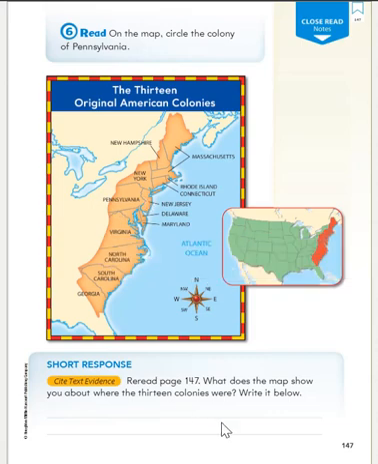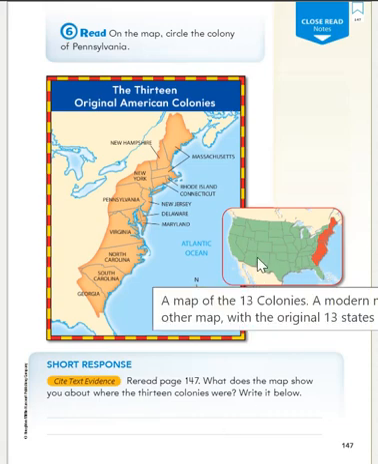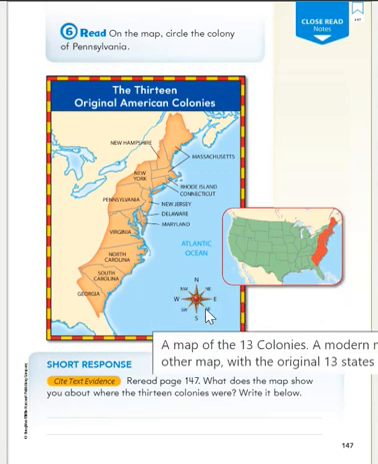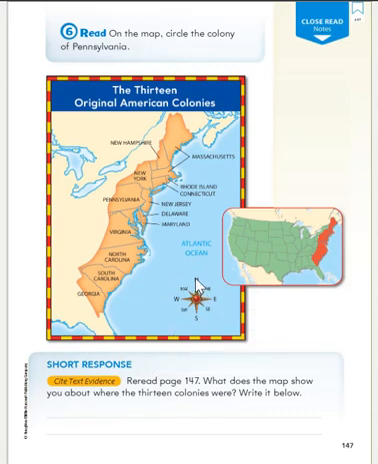What does the map show you about where the 13 colonies were? So when you look at this map right here, this is our current United States of America. This is the original 13 colonies. What part of the United States is that in? Let's look at our compass rose. Remember, our compass rose tells us direction. So we have north, south, east, west.